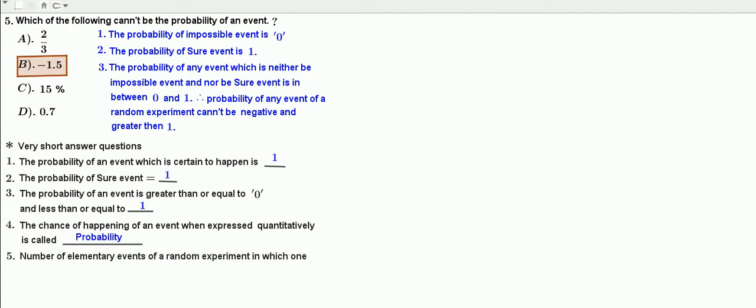Question number 5. The number of elementary events of a random experiment in which one coin is tossed. Answer is 2. The elementary events are head and tail.